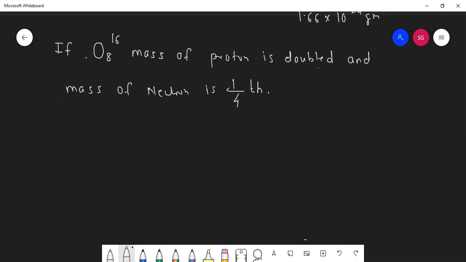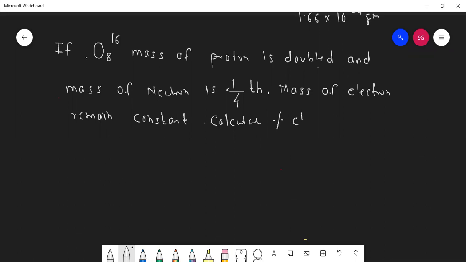Mass of electron remains constant. Calculate the percentage change in atomic mass.